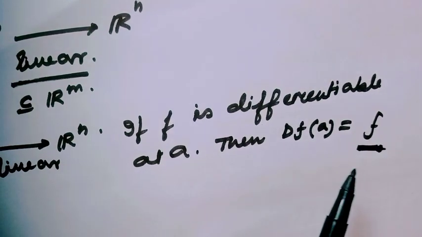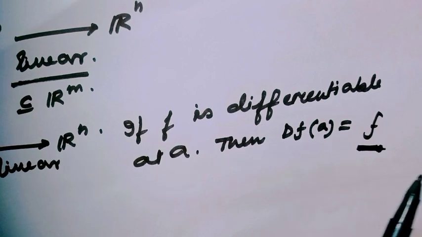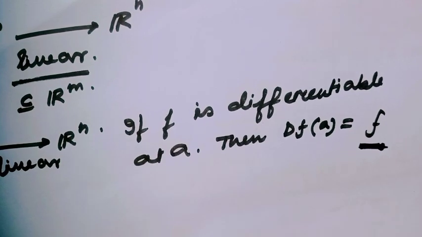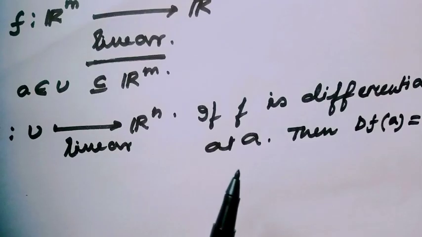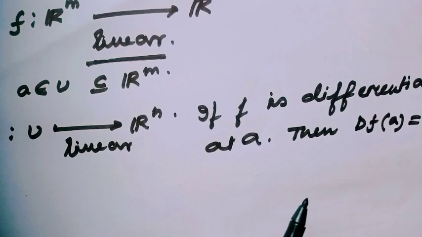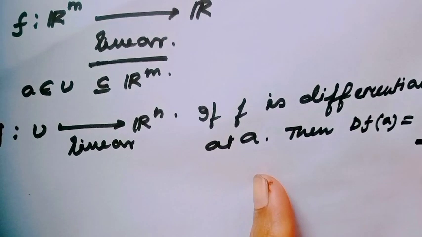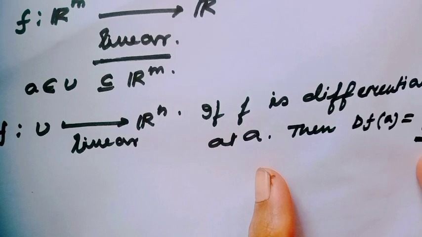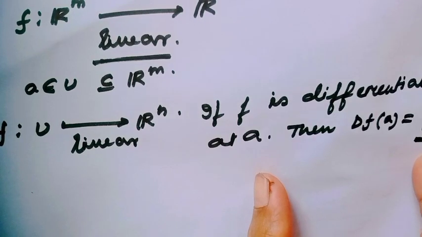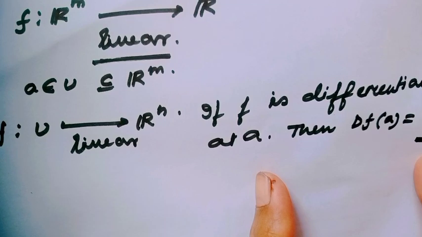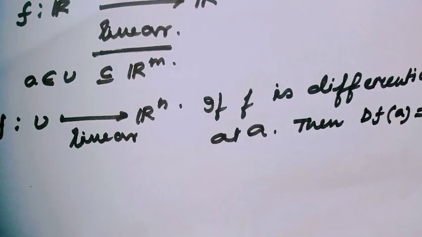Because we all know derivative means just approximation by a linear function, and here since the original function is a linear function, obviously this is equal to f. Today at first I will prove this part, because if you can understand every proof, then it will be so clear about this topic.